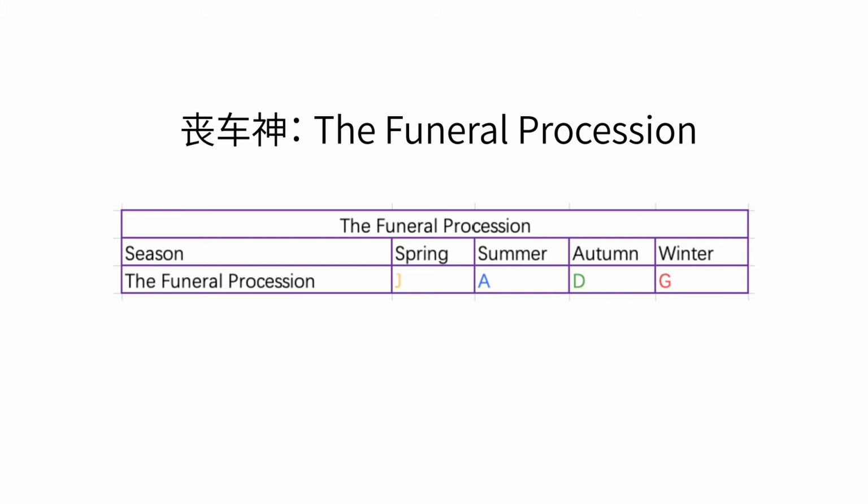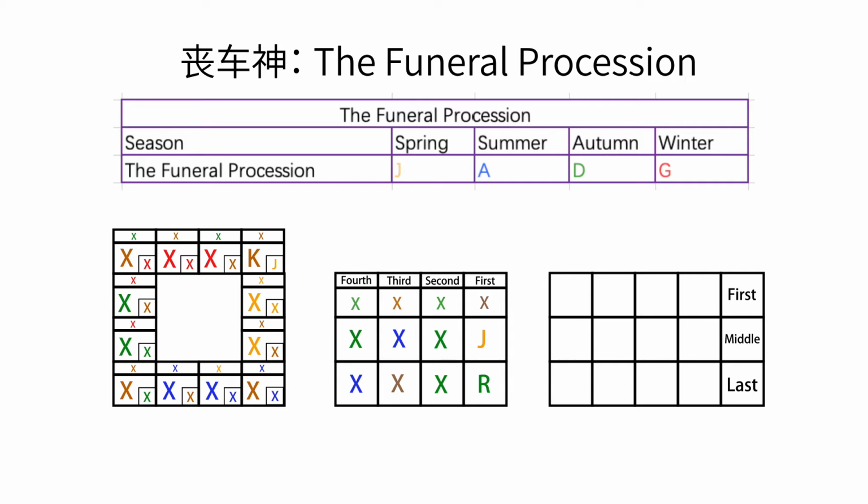Now that we know what the terrestrial branch represents the funeral procession at different points in time, how do we use them? For example, in the spring, we predict the future development of someone's illness, and we get this quartz. The upper symbol of first lesson is J. The attribute of lower symbol of first lesson is wood. Metal restricts wood. Because the prediction date is spring, J is the funeral procession. The lower symbol of first lesson represents the patient. If the funeral procession restricts the patient, this often indicates that the patient will eventually die.